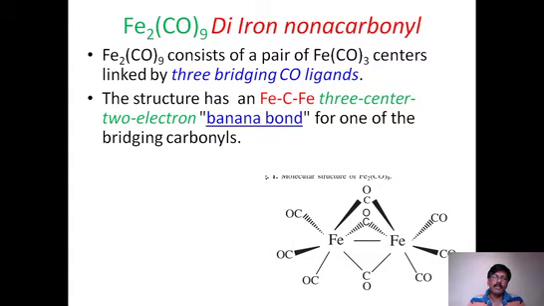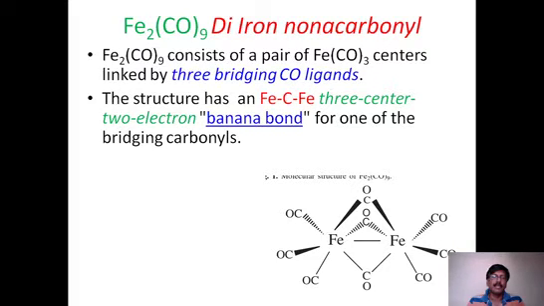You can see one more complex. This is di-iron nona-carbonyl, because nona means 9 carbonyls. 2 iron atoms are there, that means 2 metal atoms are there, and 9 carbonyl ligands are there. How the possible structure has been, and this structure has been in debate for long ago, because there are so many issues involved in this.